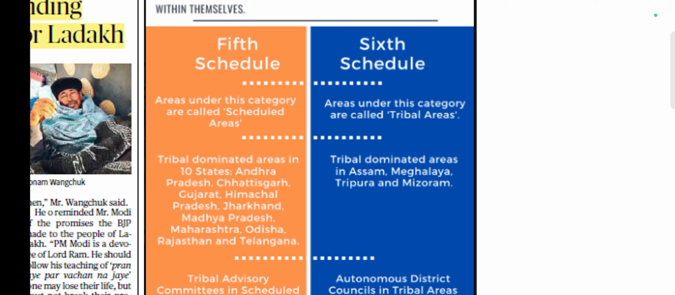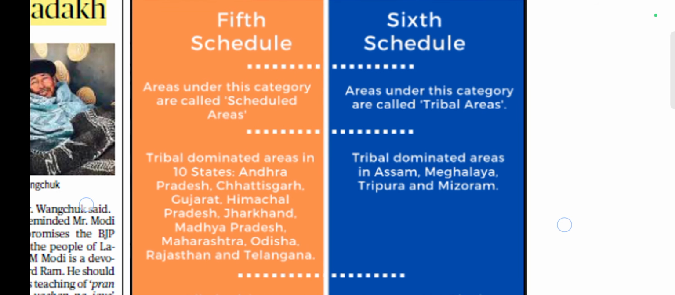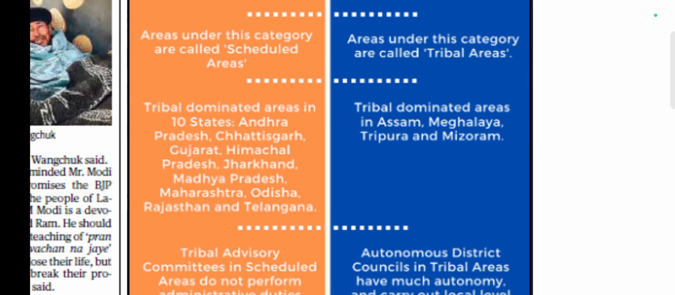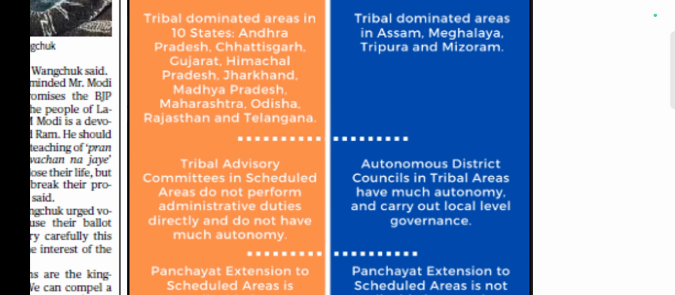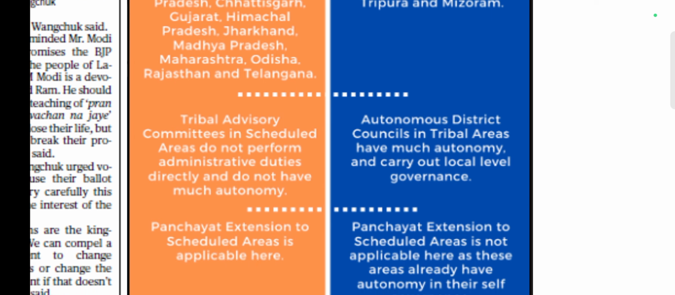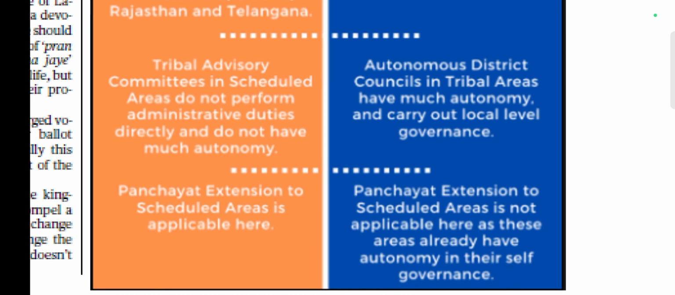In the 5th Schedule, the areas are called Scheduled Areas. 10 states in India have tribal dominated areas, which include Andhra Pradesh, Chhattisgarh, Gujarat, Himachal, Jharkhand, Madhya Pradesh, Maharashtra, Odisha, Rajasthan, and Telangana. There is a Tribal Advisory Committee in Scheduled Areas, but they do not perform administrative duties directly and do not have much autonomy. Also, you might remember the 1996 PESA Act, the Panchayat Extension to Scheduled Areas Act, which is applicable to fifth schedule areas.